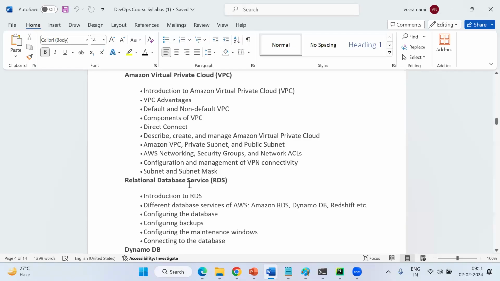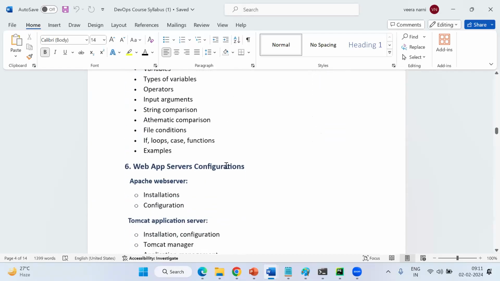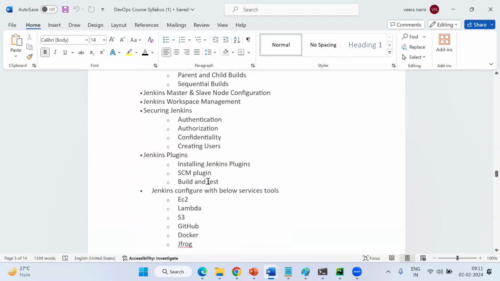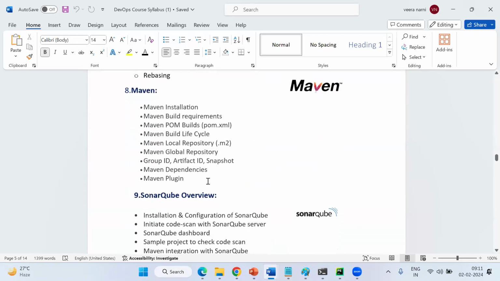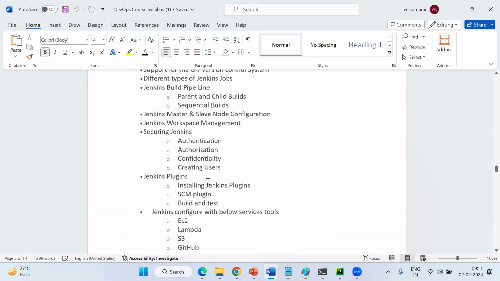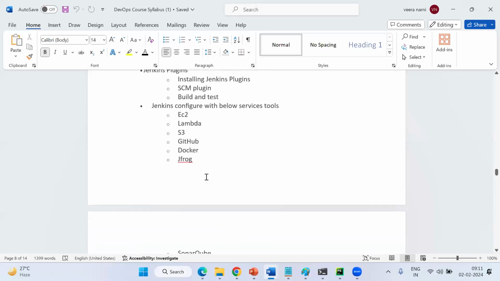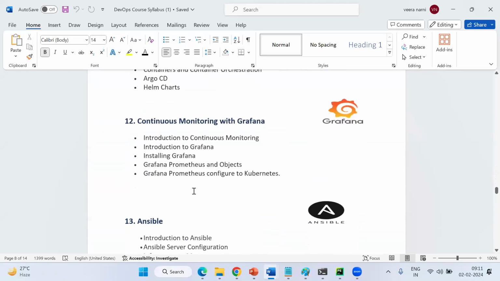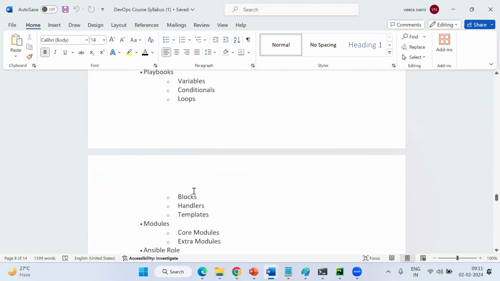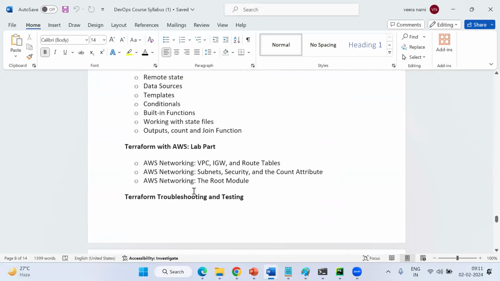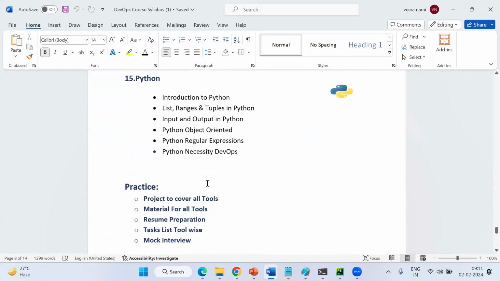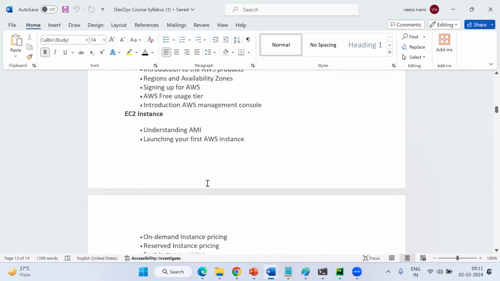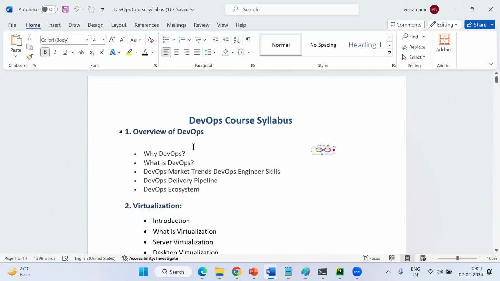Shell scripting and web server, Tomcat configurations and Git. After Git, Maven, SonarQube, Jenkins integrations and Jenkins config with EC2, Lambda, Docker, JFrog, SonarQube, Kubernetes, Trivy, and later Docker and Kubernetes, Grafana monitoring tool, Ansible configuration tool, Terraform as an infra tool. Python is for about 3 classes, I'm going to take care of that also. These are the contents. Whoever registered their mail IDs will get this content.